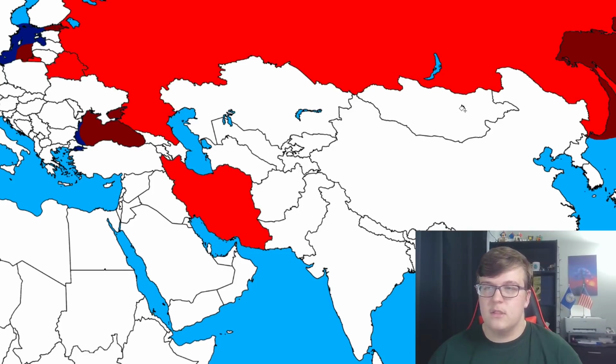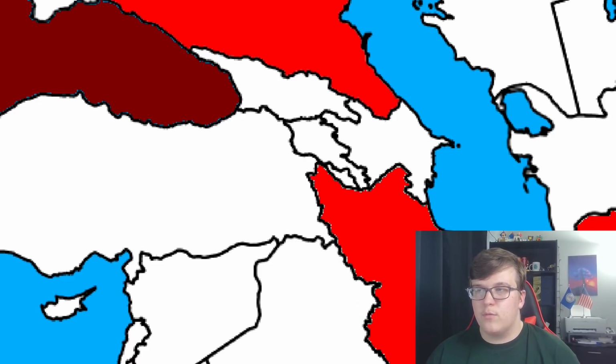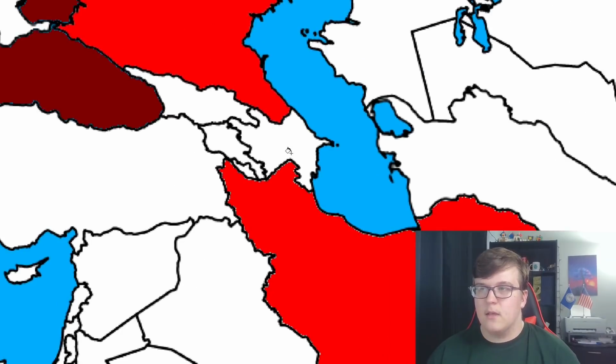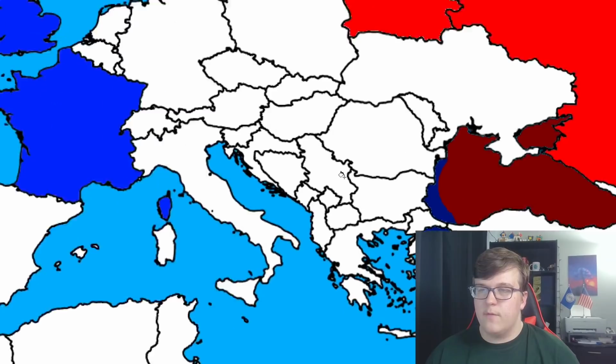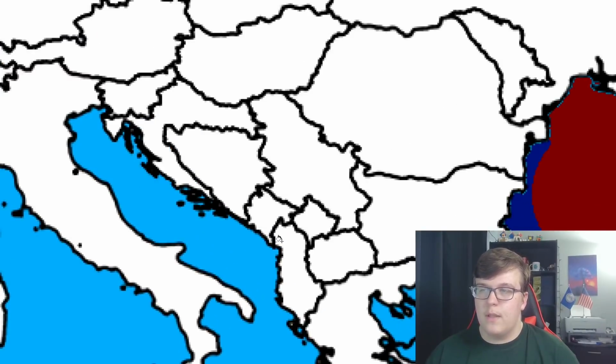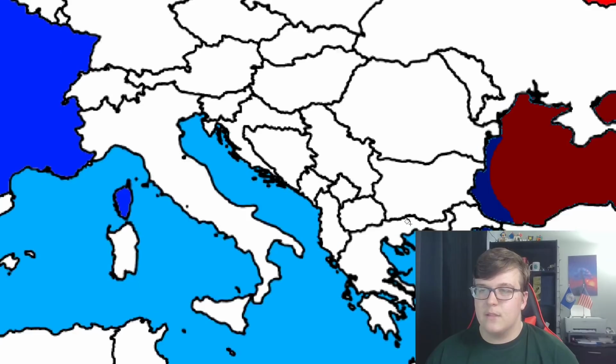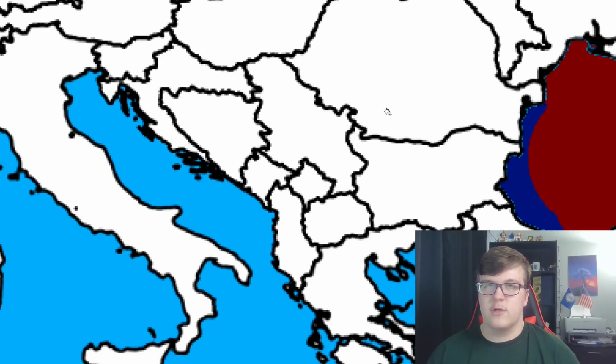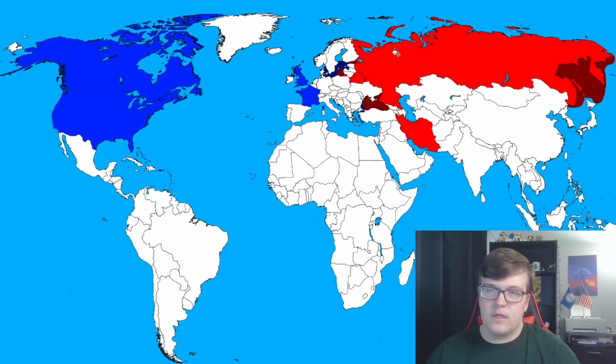I'm going to be leaving them out just because what would they do, what would they gain, and obviously they would lose a lot. We also have Armenia, who probably wouldn't join the war just because they're surrounded by US allies: Turkey, sort of Azerbaijan, and Georgia. Then over here we have Serbia, wouldn't join, they are completely surrounded by US allies. Literally every country that borders Serbia is a US ally. So yeah, we are looking at this, and for now, this is what it's going to look like.